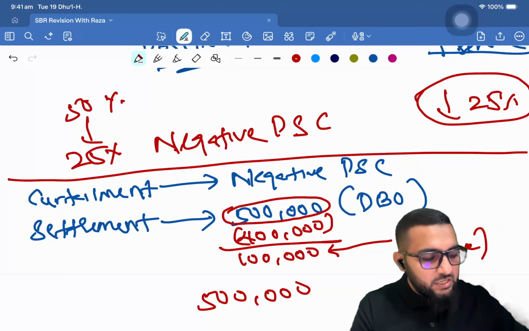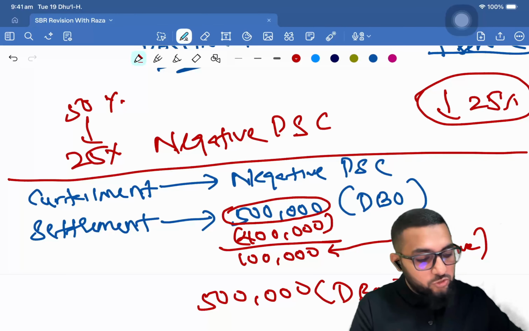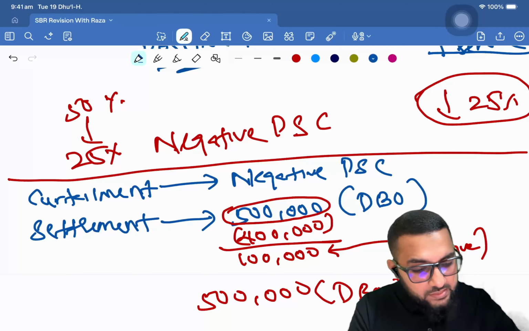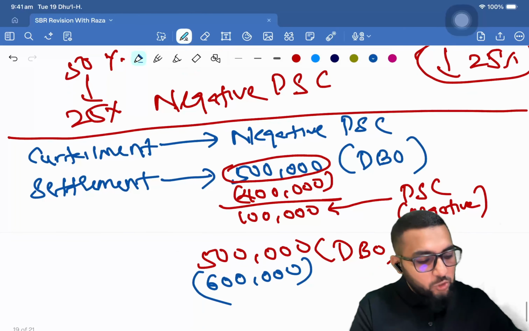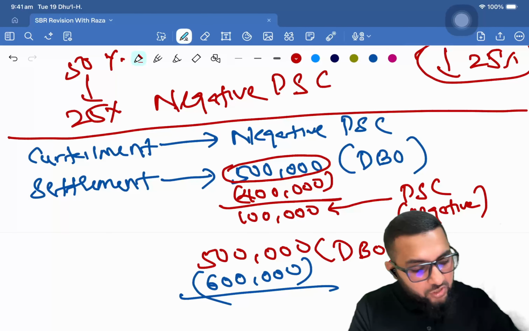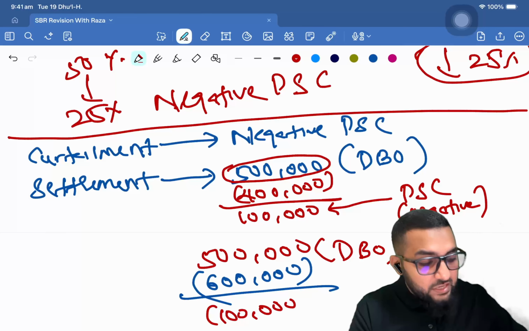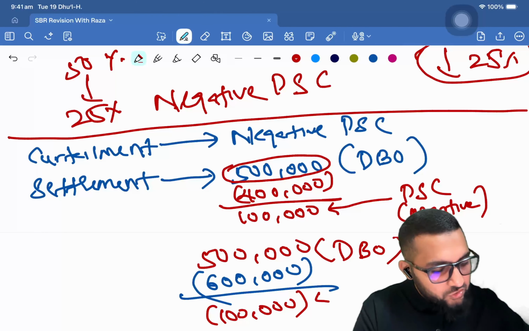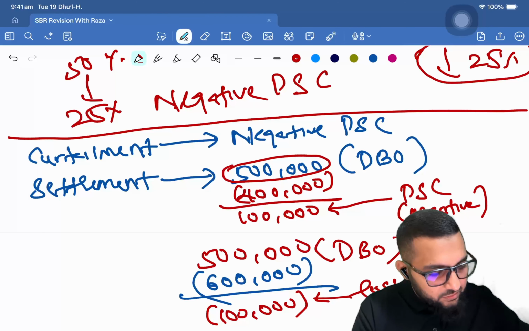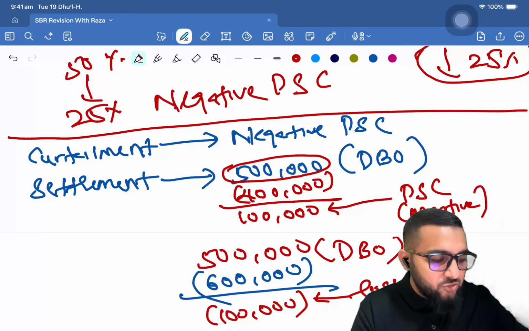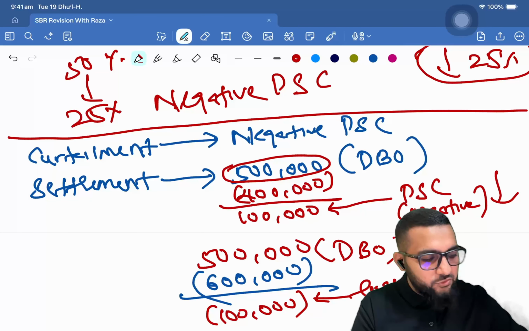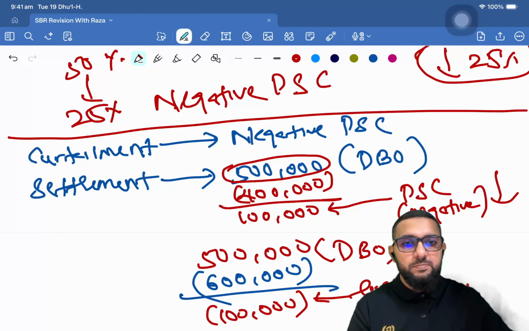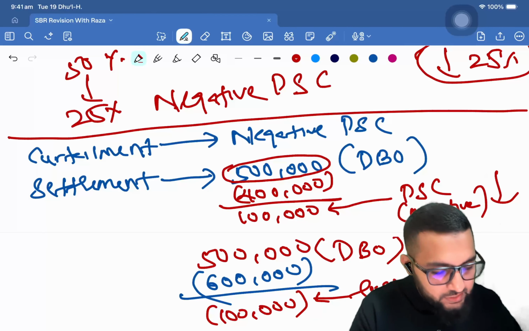Okay, but if it's the other way around, 500,000 worth of DBO has been transferred to the insurer by paying 600,000. So what happened? You've incurred 100,000 extra cost, right? So 100,000 is a loss on settlement. This loss on settlement will be added to past service cost. Okay, so this is going to reduce the past service cost. This is going to increase the past service cost. Okay, that's what past service cost is.